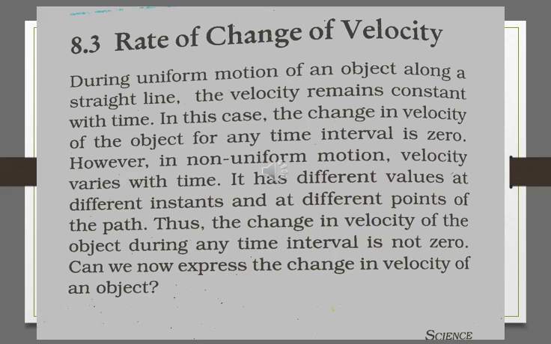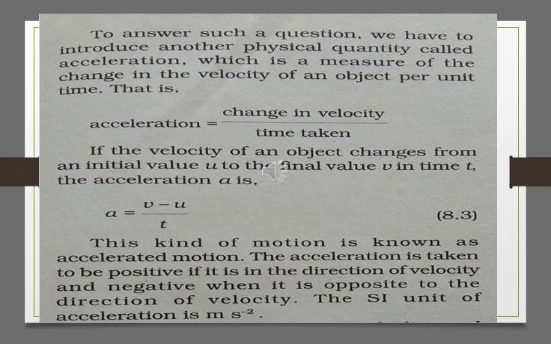We are going to see the answers to these questions in the next slides. To answer such a question, we have to introduce another physical quantity called acceleration. Now understand what the rate of change of velocity is called. Yes, the rate of change of velocity is called acceleration, which is a measure of change in the velocity of an object per unit time, especially in the case of non-uniform motion. That is, acceleration is defined as change in velocity upon time taken.